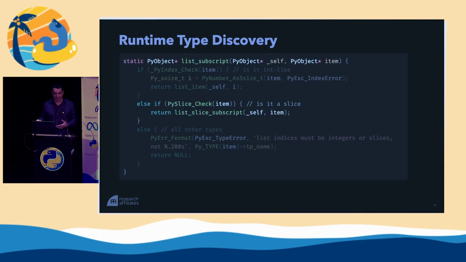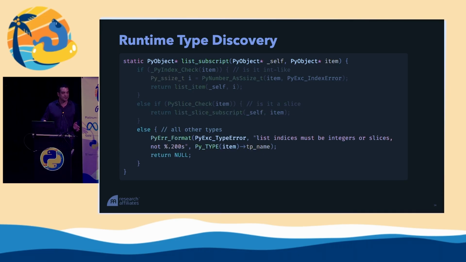Then we're going to use that same macro we just observed, PySliceCheck, and we're going to see, is this a slice? We don't know, it's just a PyObject. If it is, then we're going to pass it on to another function. And then finally, it could be anything else, we're going to throw our arms up and say, hey, we don't know what this is, and we're going to prepare an exception.